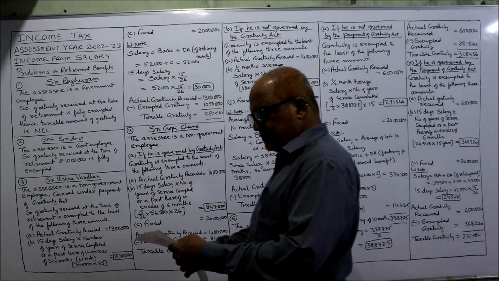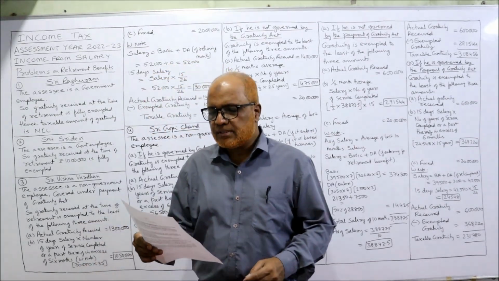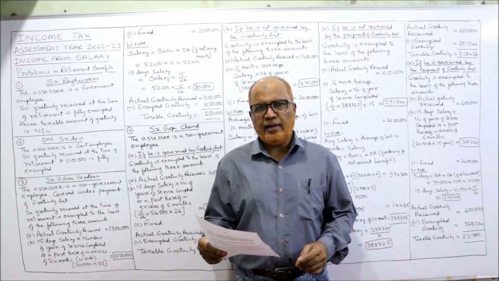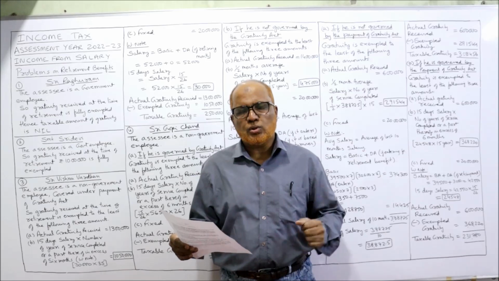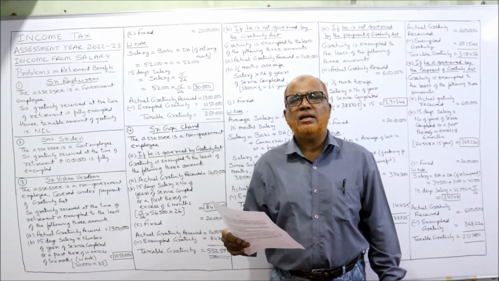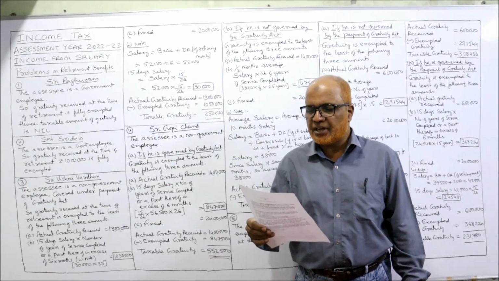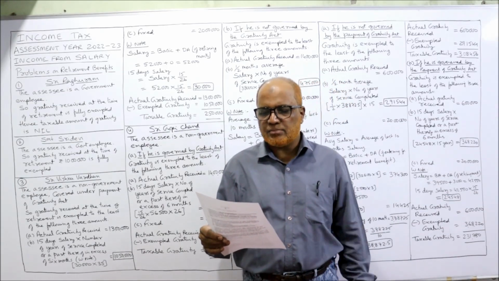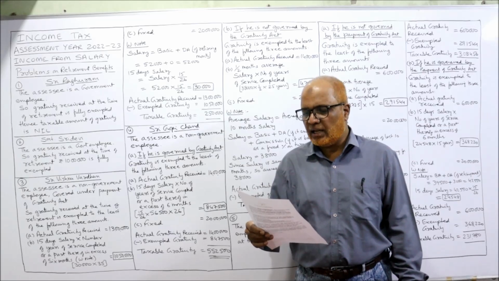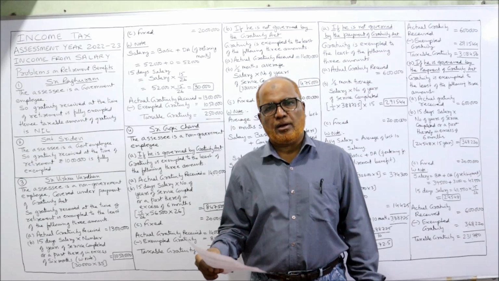Now, first problem. Problem number 1. Sri Raghuram, Senior Accounts Officer in Indian Railways. So, Indian Railways, a government department. So, he is a government employee, retired from the service after serving for 28 years. He received 9 lakh as gratuity. On the date of his retirement, his monthly salary was basic 35,000, DA 4,000, HRA 750. Calculate the taxable amount of gratuity.